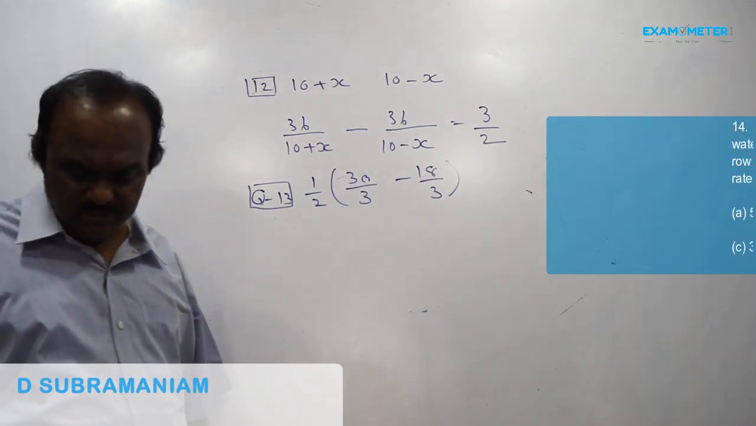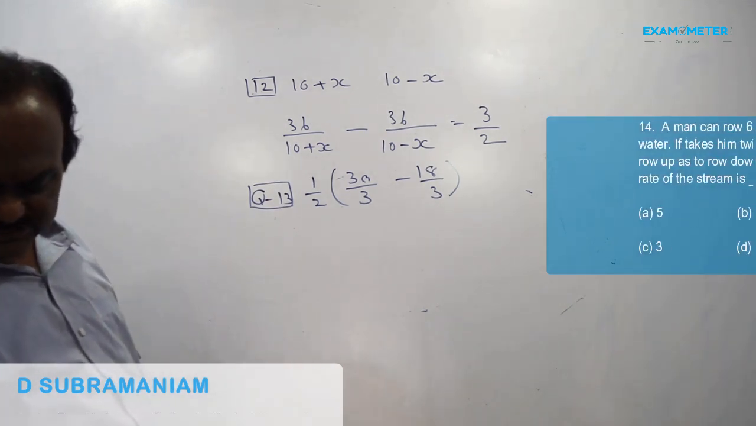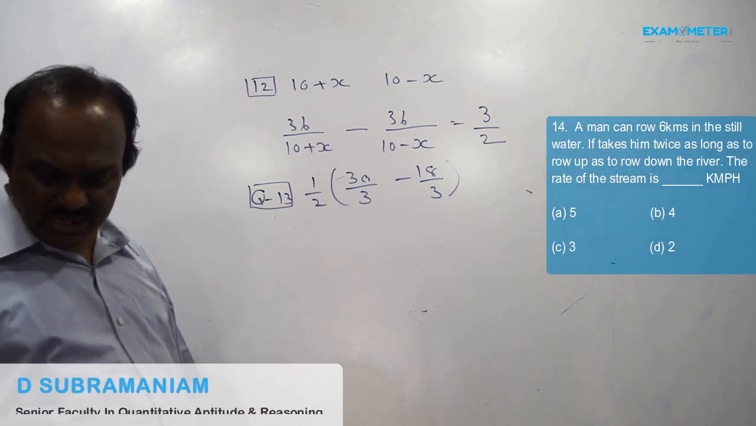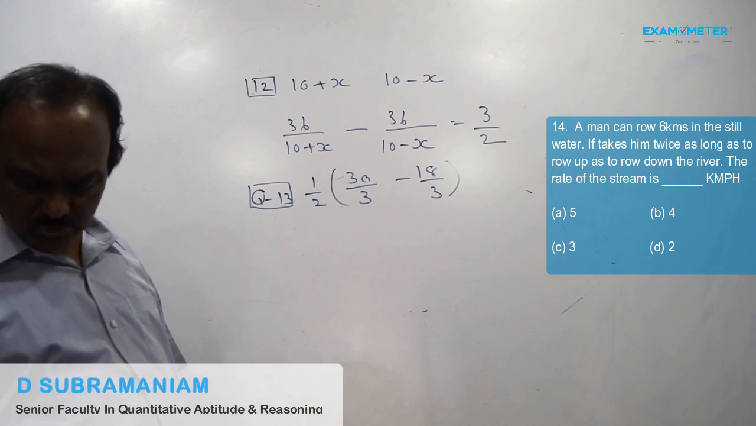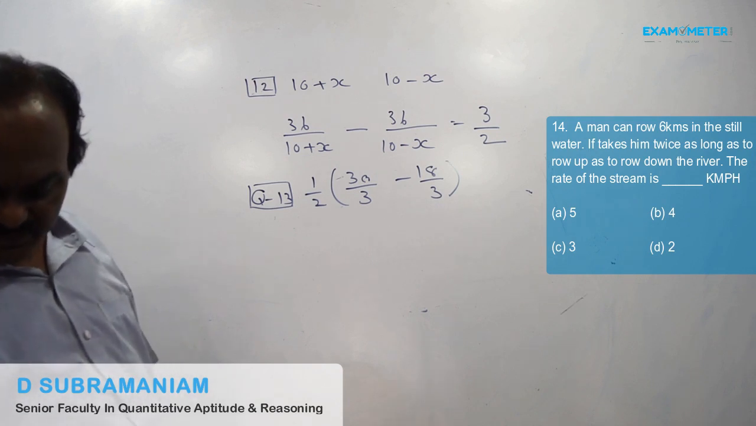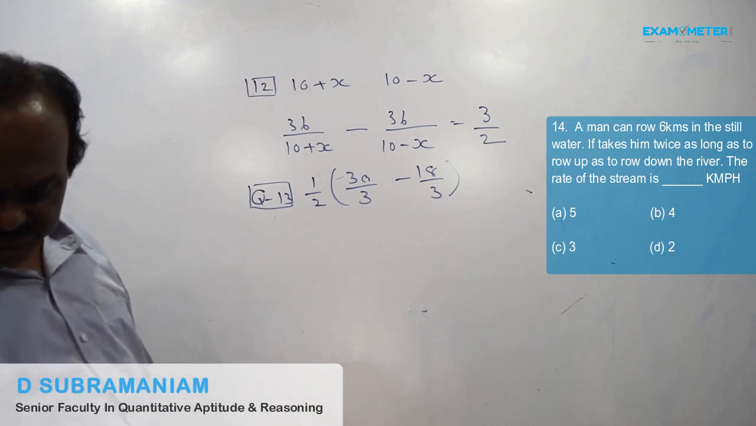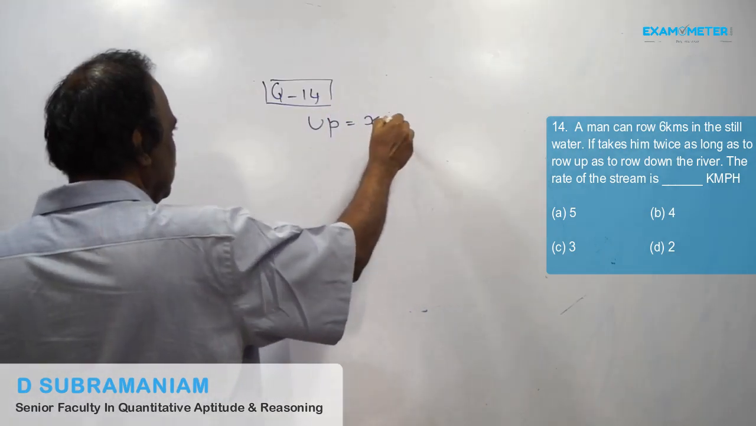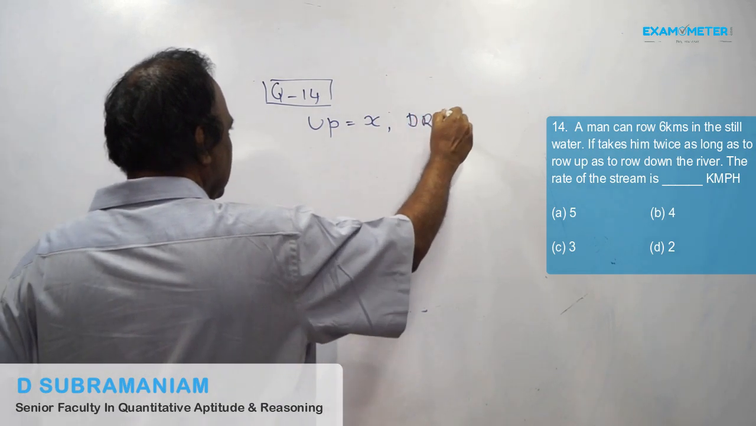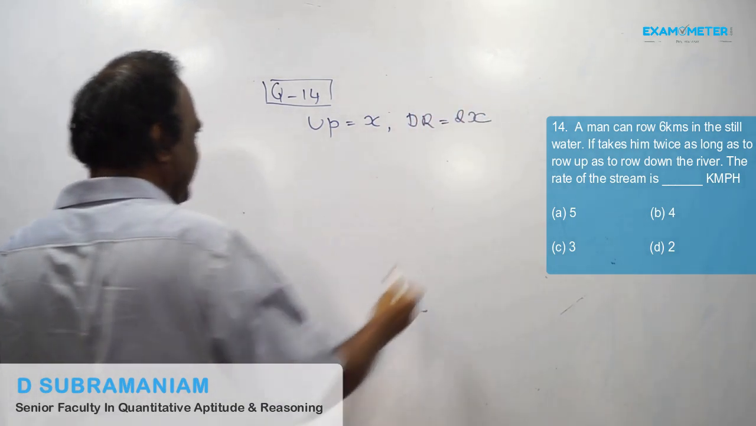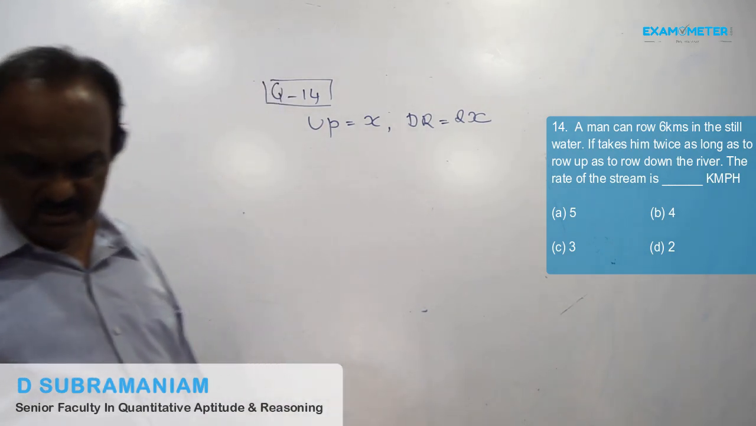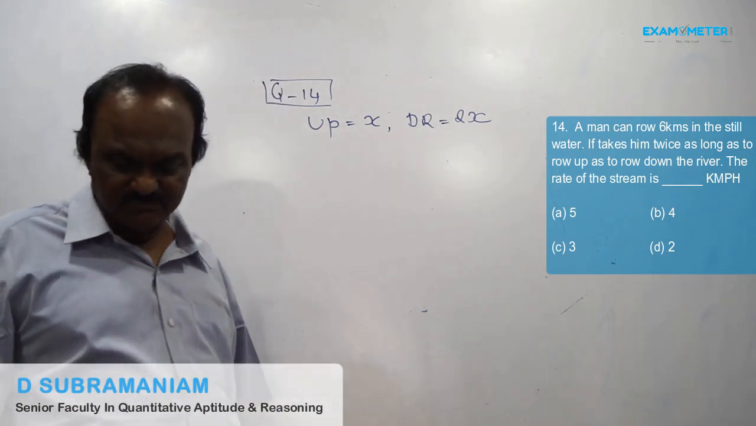14th problem. A man can row 6 kilometers in still water. It takes him twice as long to row up as to row down the river. The rate of the stream is how many kilometers per hour? Up rate, you take it as x. Down rate will be 2x.